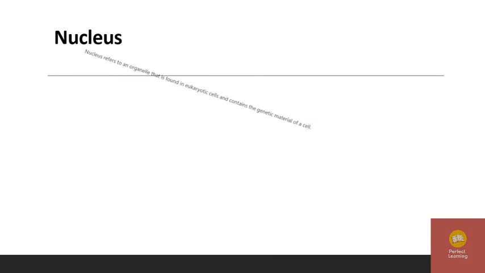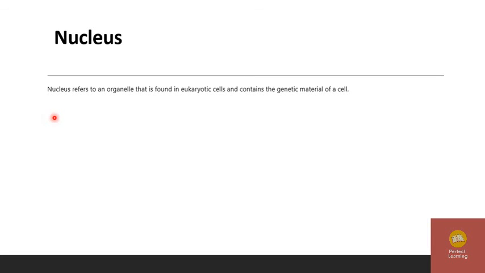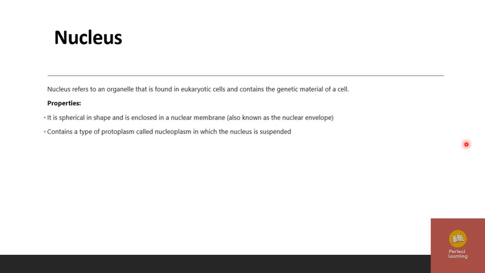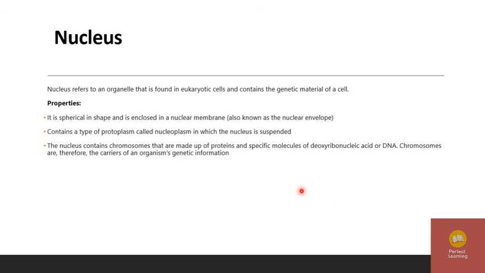Nucleus. We will study the topic nucleus. The nucleus is an organelle found in eukaryotic cells that contains the genetic material of the cell, and it is present only in eukaryotic cells. Properties: it is spherical in shape and enclosed in a nuclear membrane, also known as the nuclear envelope. The cell is covered by the cell membrane and the nucleus is covered by the nuclear membrane.